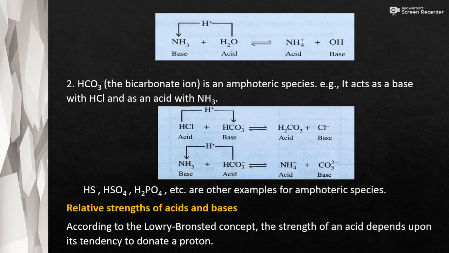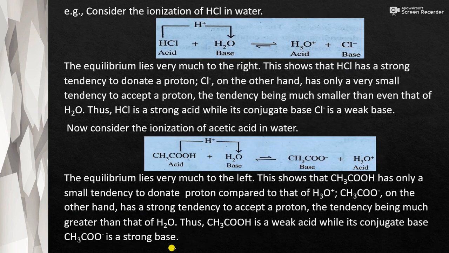So the relative strengths of acids and bases. Here, according to Lowry Bronsted concept, the strength of an acid depends upon the tendency to donate a proton. So consider the reaction or ionization of HCl in water. Here we can see that the equilibrium lies very much to the right.